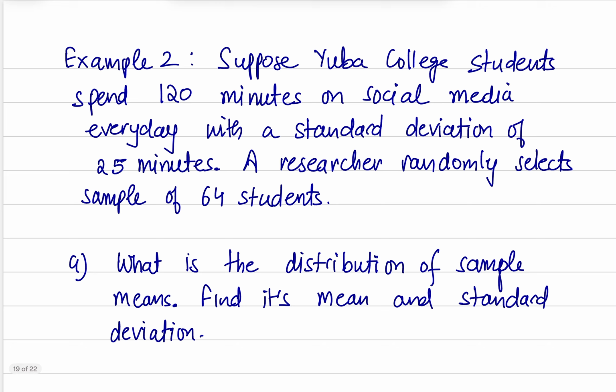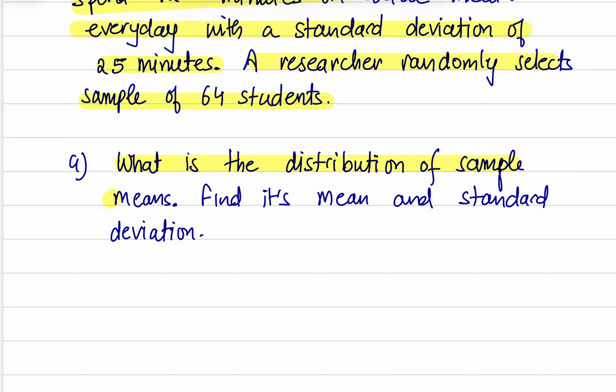Let's see the next example. Suppose Yuba College students spend 120 minutes on social media every day with a standard deviation of 25 minutes. A researcher randomly selects a sample of 64 students. What is the distribution of sample means? Find its mean and standard deviation. So distribution of sample means will be normal. Why? Because the sample size is greater than or equal to 30.